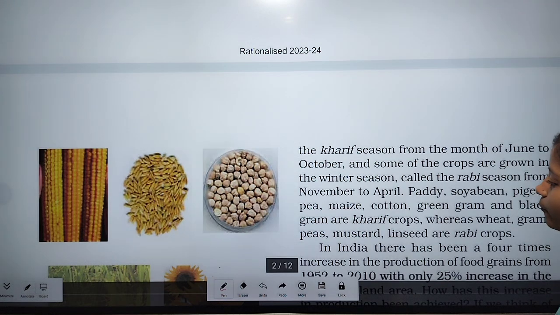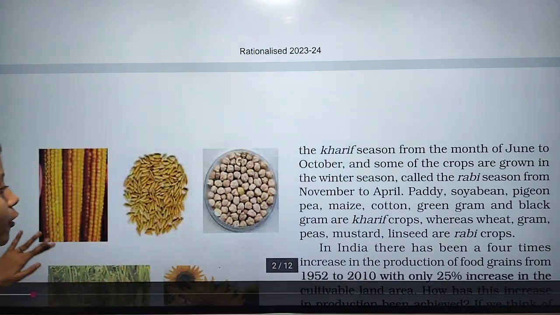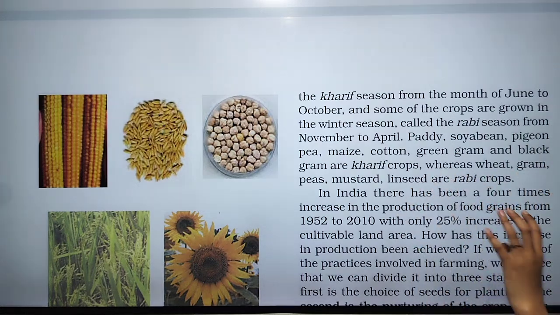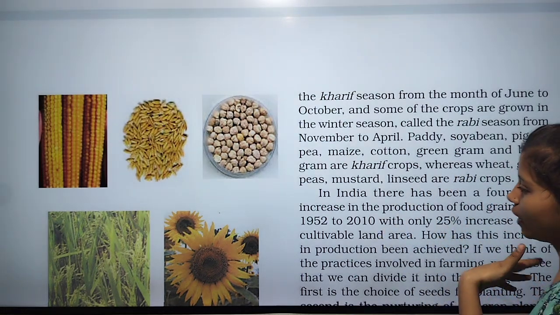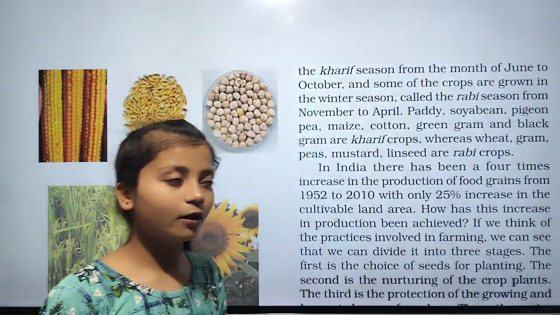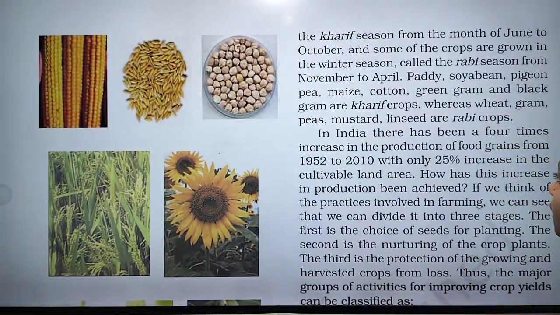Whereas wheat, gram, pea, mustard, and linseed are rabi crops. It means these crops are grown in winter, in the month of November to April. And in India there has been a 4 times increase in the production of food grains from 1952 to 2010, with only a 25% increase in the cultivable land area.